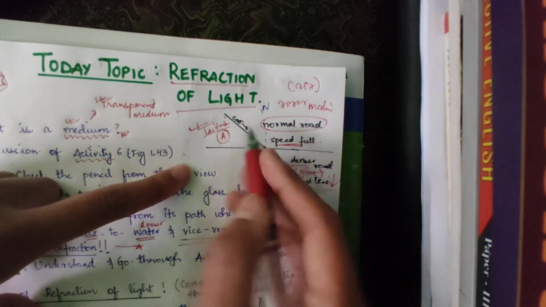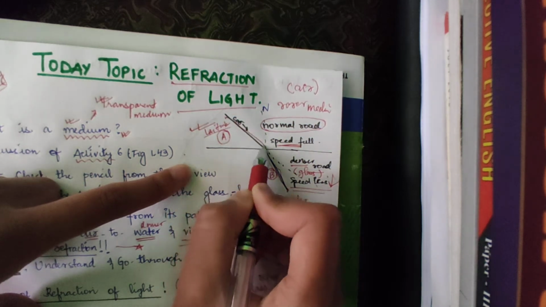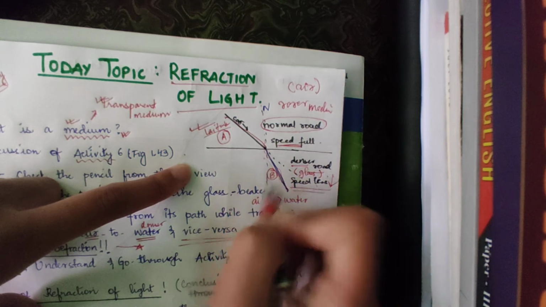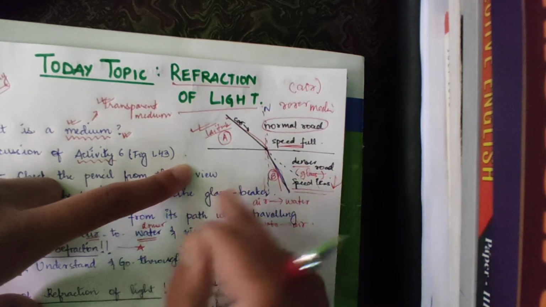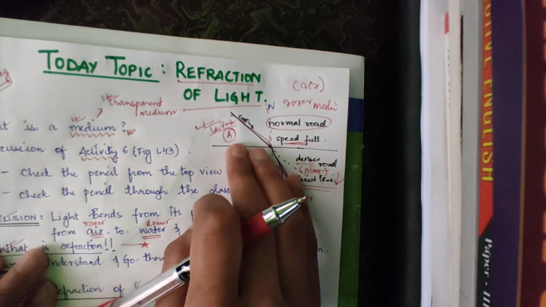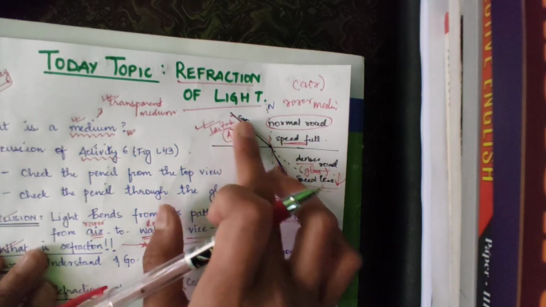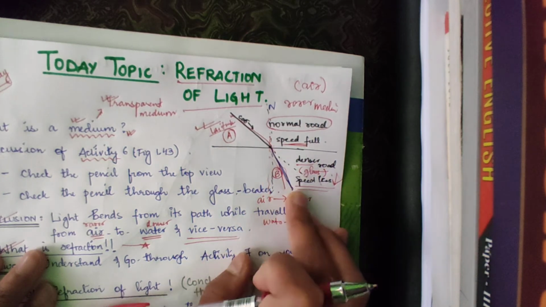So what is a normal? This I already told you, right? Suppose there is a ray of light coming here. The normal will be the line which is perpendicular. So this is the normal, and this one will bend towards the normal. I hope you understood the simple example of the car. In a good road, the speed will be fast. However, in the muddy road or denser road, the speed will be less. So we will discuss this way.